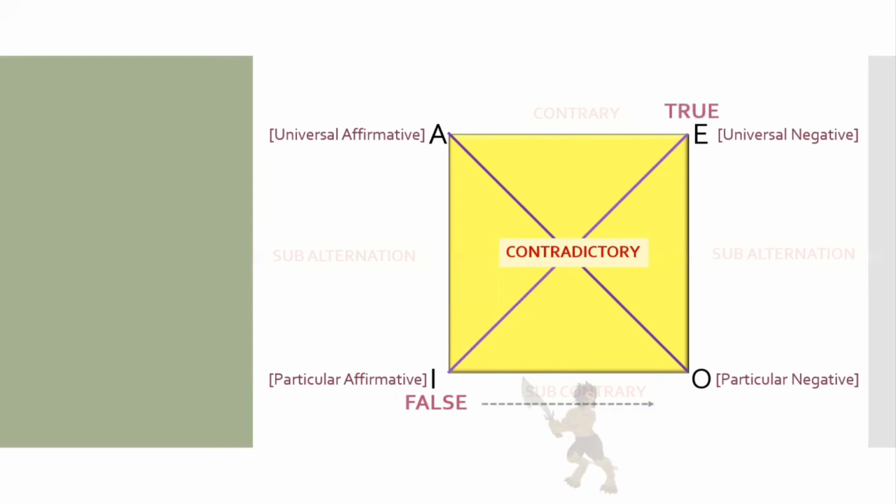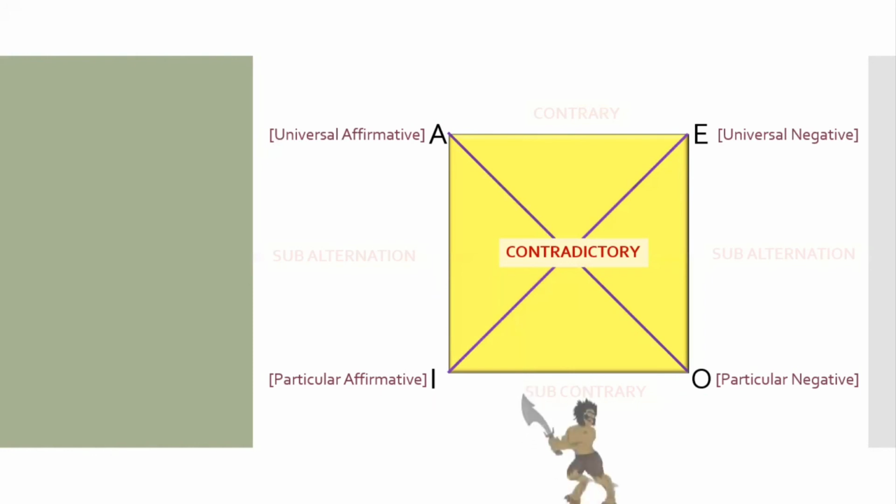And if I is false, what will happen to O? Remember, the demon is down, and when the demon exists, both the propositions cannot be false together. They may be true together, but they cannot be false together. So if I is false, O has to be true. And if I is false, what about A? Remember, there's a 100% guarantee that the demon will send falsehood above, since the demon makes it false. So if I is false, then A also becomes false. Very simple to understand.